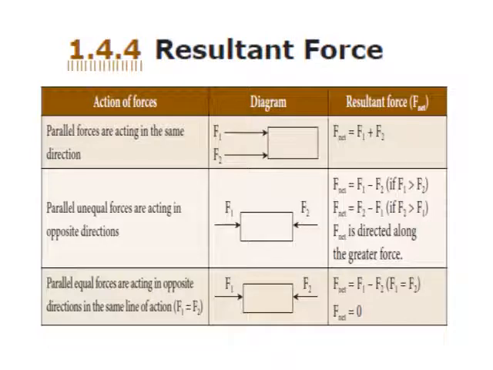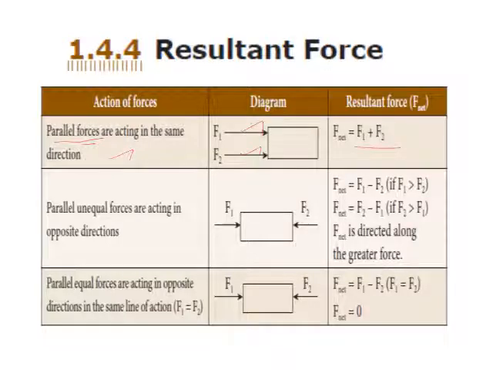See this diagram. Different types of situations can occur. In the first situation, both forces are parallel forces. The diagram is given here. F1 and F2 are acting in the same direction. What is the resultant force? F1 plus F2.